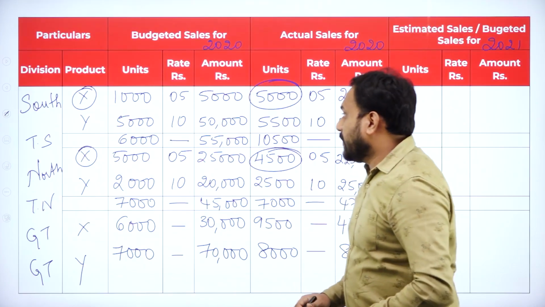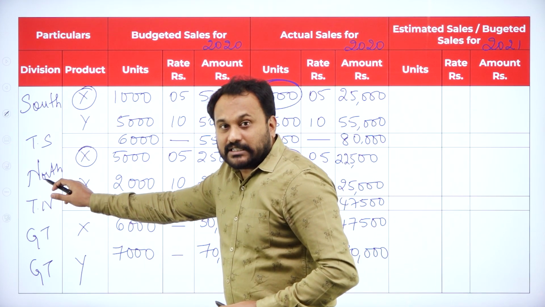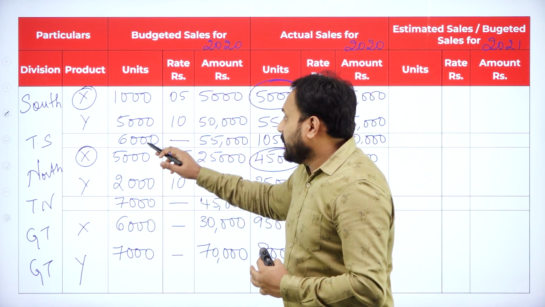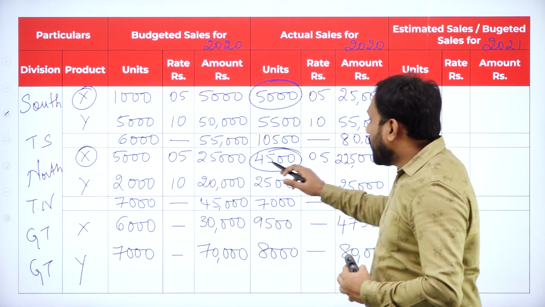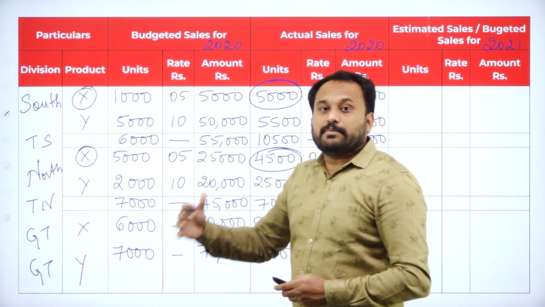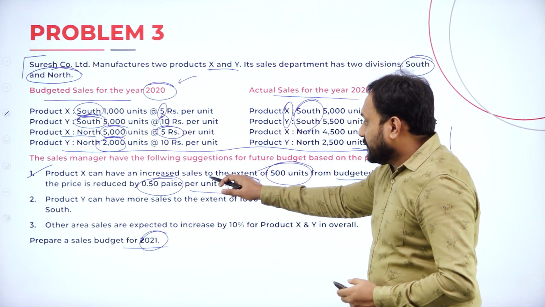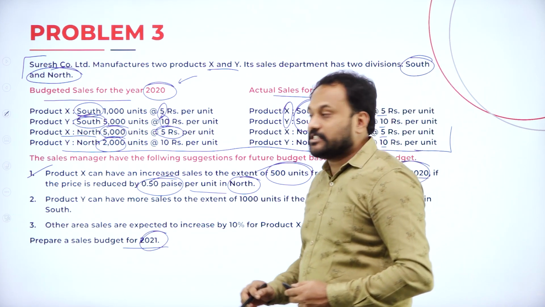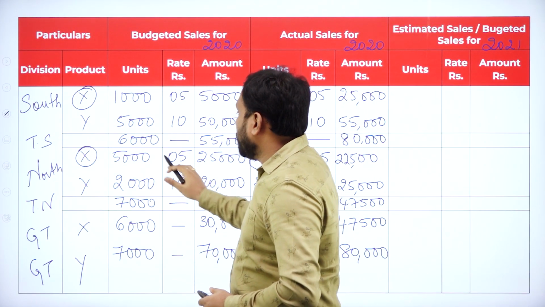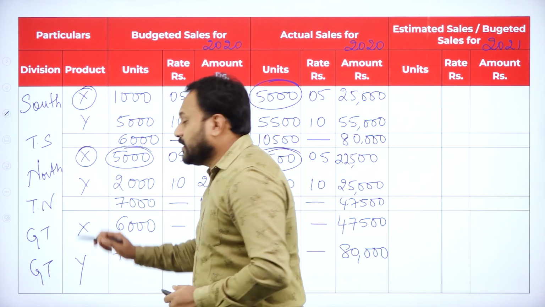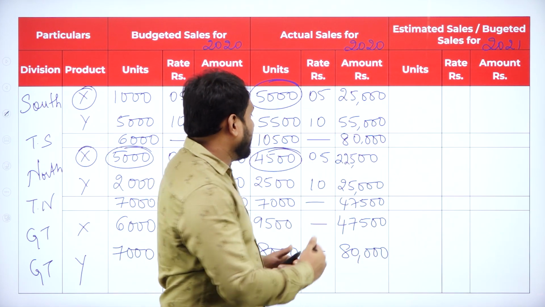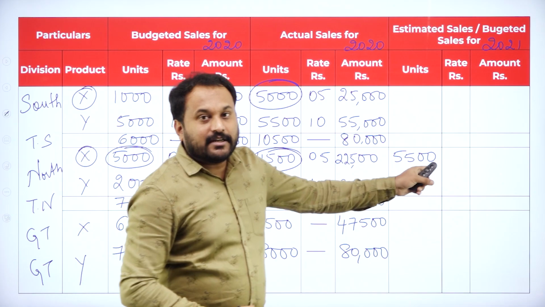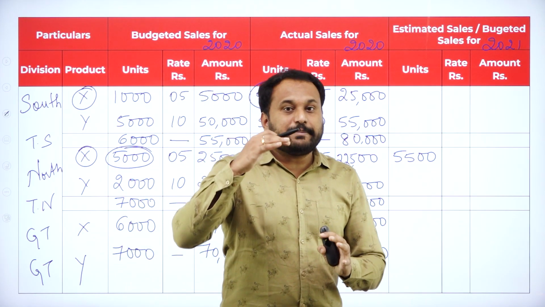So we'll go back to our question here. They said north and that too X. How much is it? 5,000. Why are we increasing from 5,000 and not 4,500? Because in the problem they have given that to the extent of 500 units from budgeted sales of 2020. Which is the budgeted sale? This is the budgeted sale of 2020. So 5,000 will be increased by 500, so 5,500. And what will be the rate? The rate is not 5 rupees now; 50 paisa is reduced.